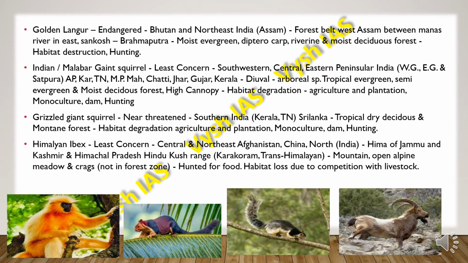So then we have the Himalayan ibex. The status is least concern, and they are found in central and northeast Afghanistan. Then they are found in China, North India. Then they are known by different names. They are known as Hima of Jammu and Kashmir and Himachal Pradesh, and in the Hindu Kush range. And then Karakoram, they are found near this Karakoram and Trans-Himalayan region, and also in mountain regions where there is open alpine meadow and crags. That means not in the forest zone. Then they are mainly hunted for food. They face habitat loss due to competition with the livestock.